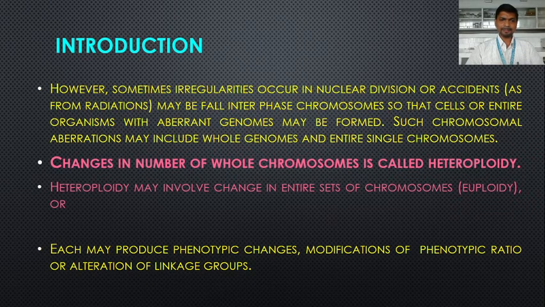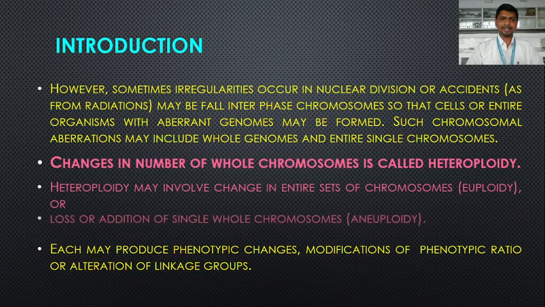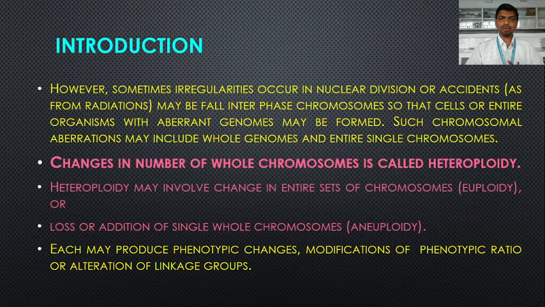So heteroploidy may involve a change in the entire set of chromosomes. When a change occurs in the complete entire set of chromosomes, it is called euploidy. Or a change may occur in a single whole chromosome. What is the change? There is either loss or addition of a single whole chromosome, then it is called aneuploidy. So euploidy consists of a change in the entire set of chromosomes, an addition or a deletion of a complete set of chromosomes.